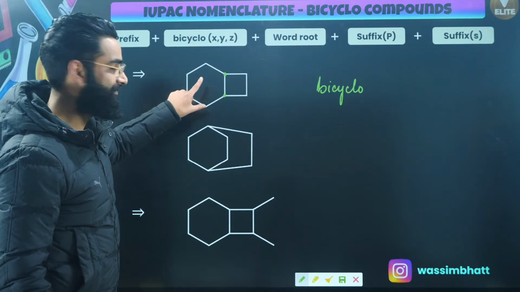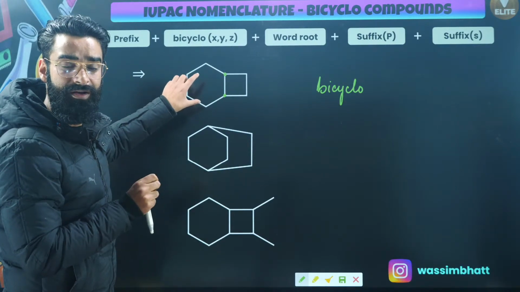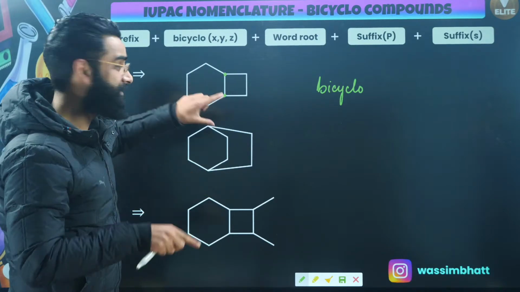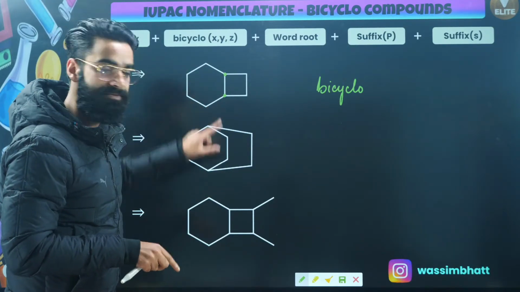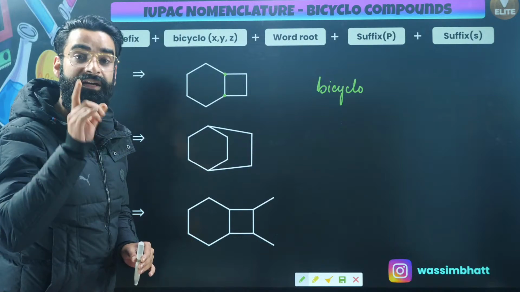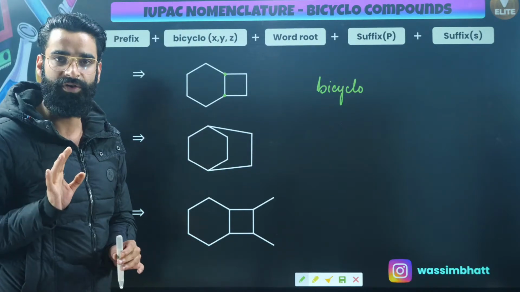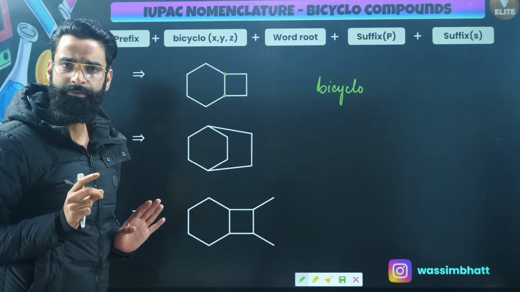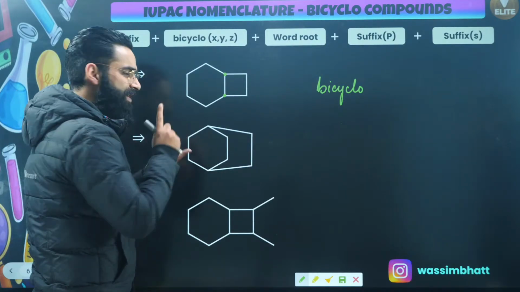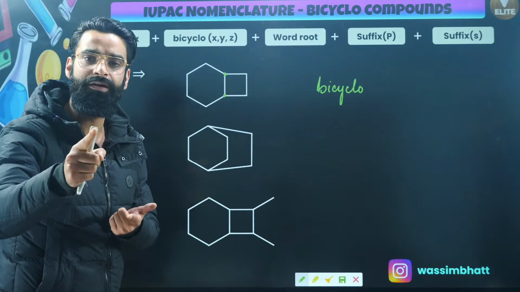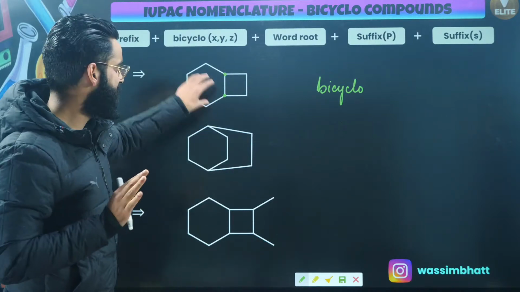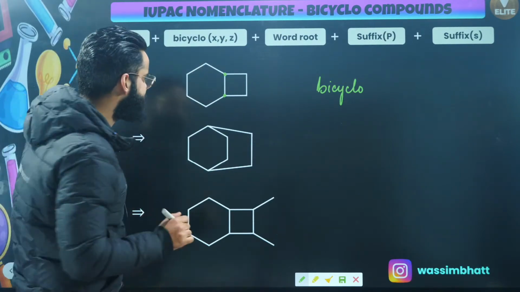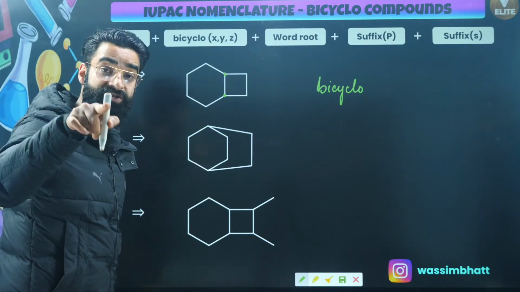So while numbering, I will be giving priority to that ring which contains more carbon atoms, and I will always be starting the numbering from the bridged carbon, either from this or from this.